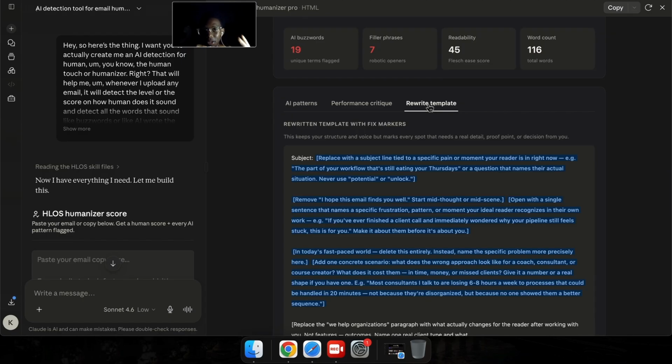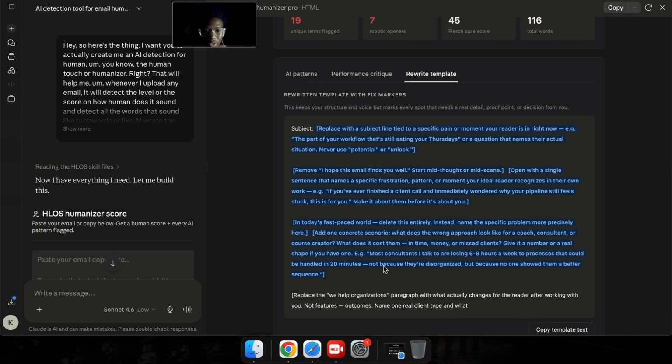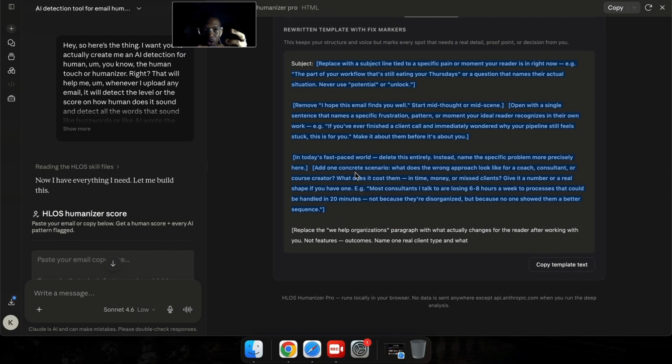It also rewrites the template, as I told you, right? So it rewrites the template on exactly what you should do next, tells you exactly where you should replace things specifically to what you want, or what you actually want your reader to do, right? For example, now in the subject line, replace this with a subject line tied to a specific pain point, right? Or a moment that your reader is currently in. So for example, it gives you an example like "the part of your workflow that's still eating your Thursdays" or something like that. Now it's not actually specific, right? Like, this is still AI, you have to understand that, but it actually gives you the context on exactly what to consider so that you don't mess up the email, right?